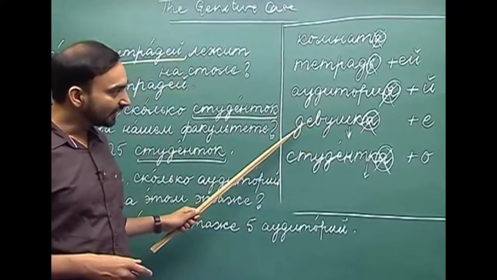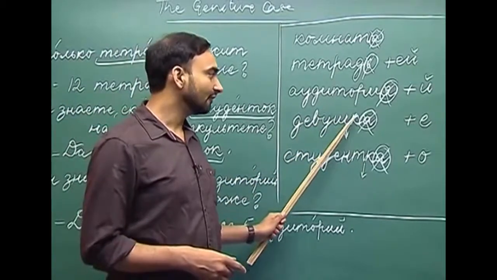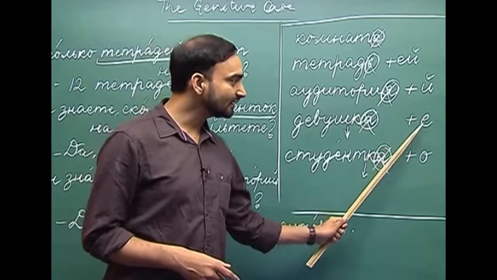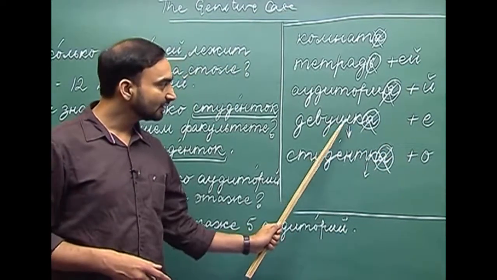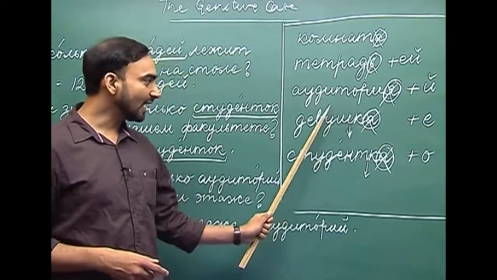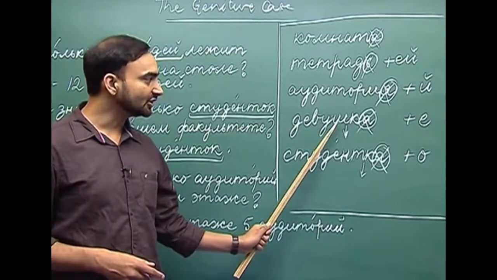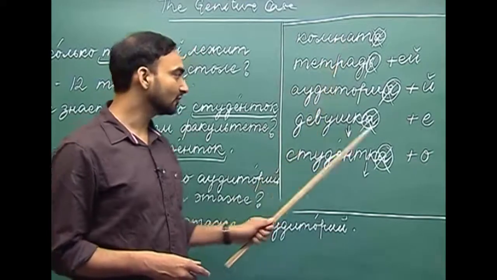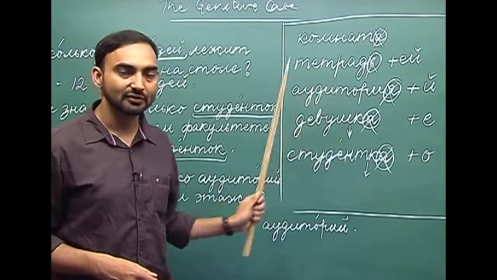So here in девушка we drop the ending first and then we add е between the last, which is к, and the penultimate consonant, which is ш, to get its genitive plural form. So what do we get? Девушек, девушек.